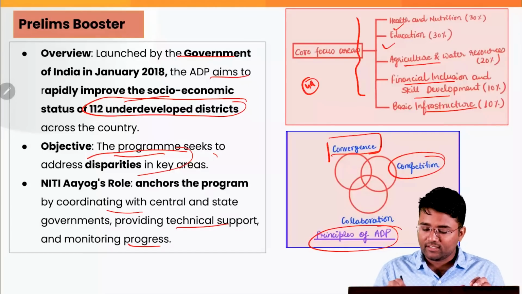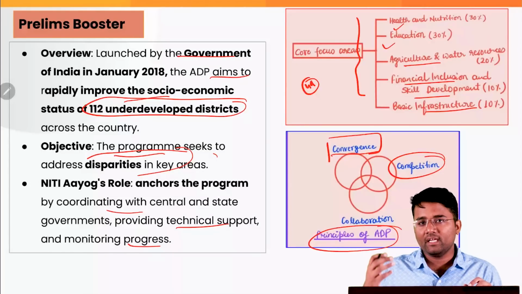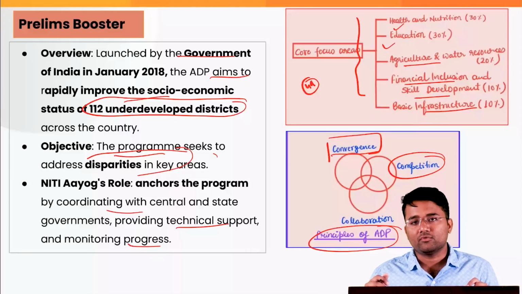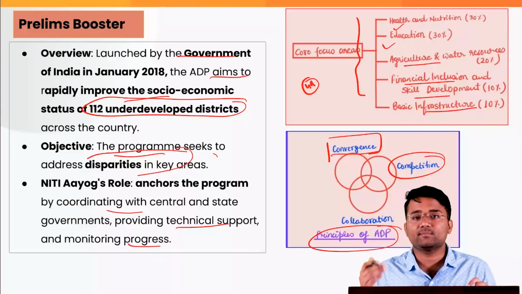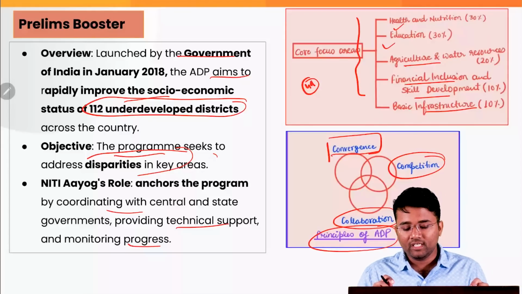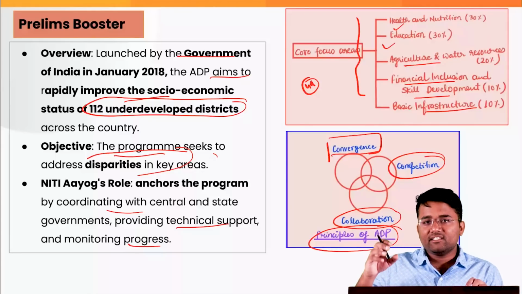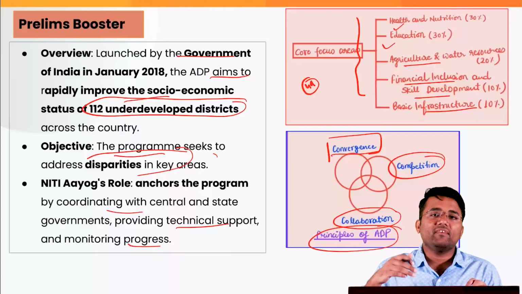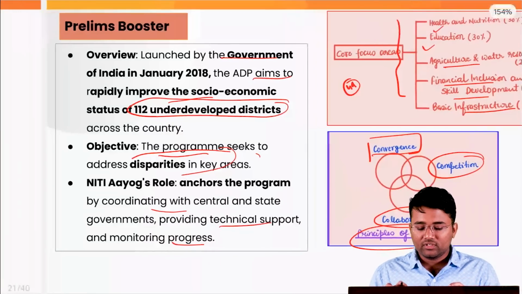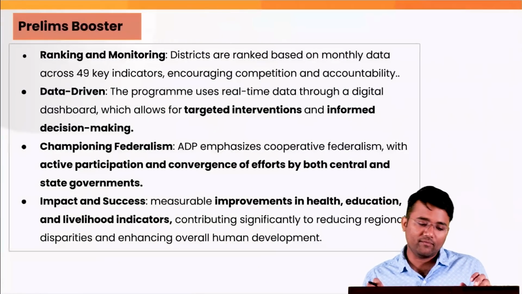Then there is competition between these districts to improve their ranking, as well as in a way competition between the various states also, that focuses on the spirit of competitive federalism. Also the collaboration between various agencies, that is central government, state government, as well as the various agencies which are implementing various programs of the central as well as state government. So these are the three principles based on which the ADP works.